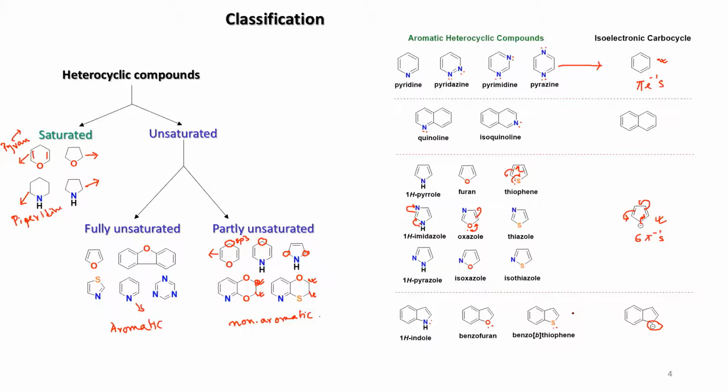These are some of the examples where we find the isoelectronic nature of the heterocyclic compounds with respect to the corresponding non-heterocyclic compounds.